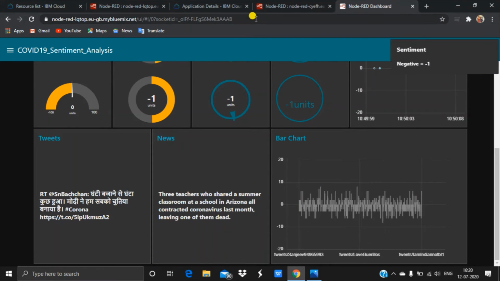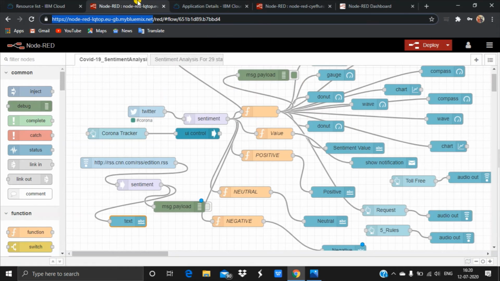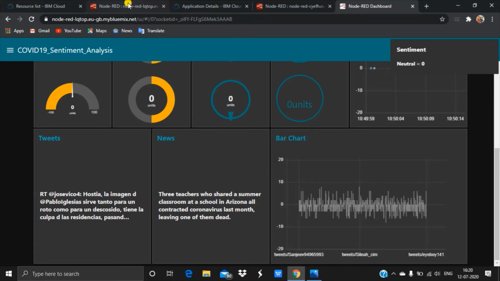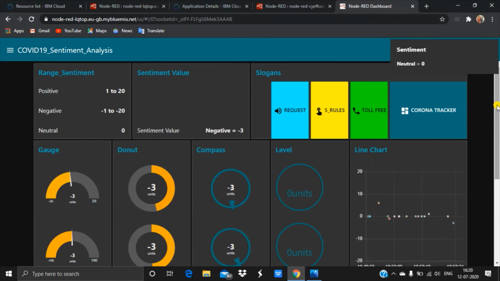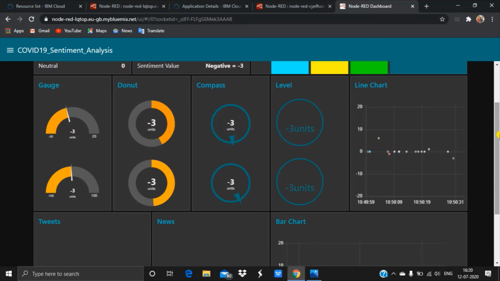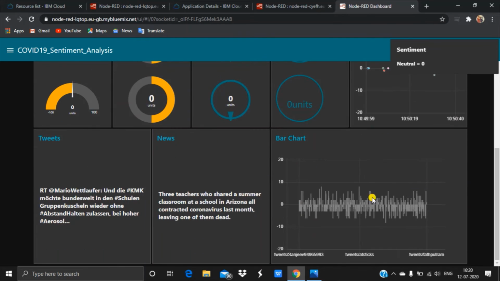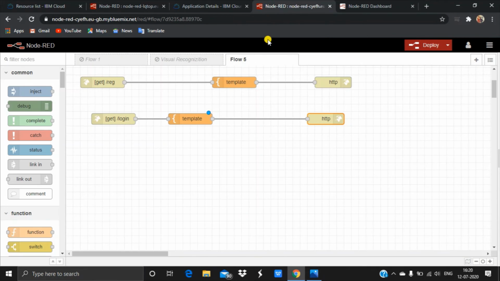This news group is due to this flow, which uses the RSS feed, and the compass gauges and notification give the output here, which is nothing but these gauges, and the buttons are here, and the notification will be shown here, and the bar chart.